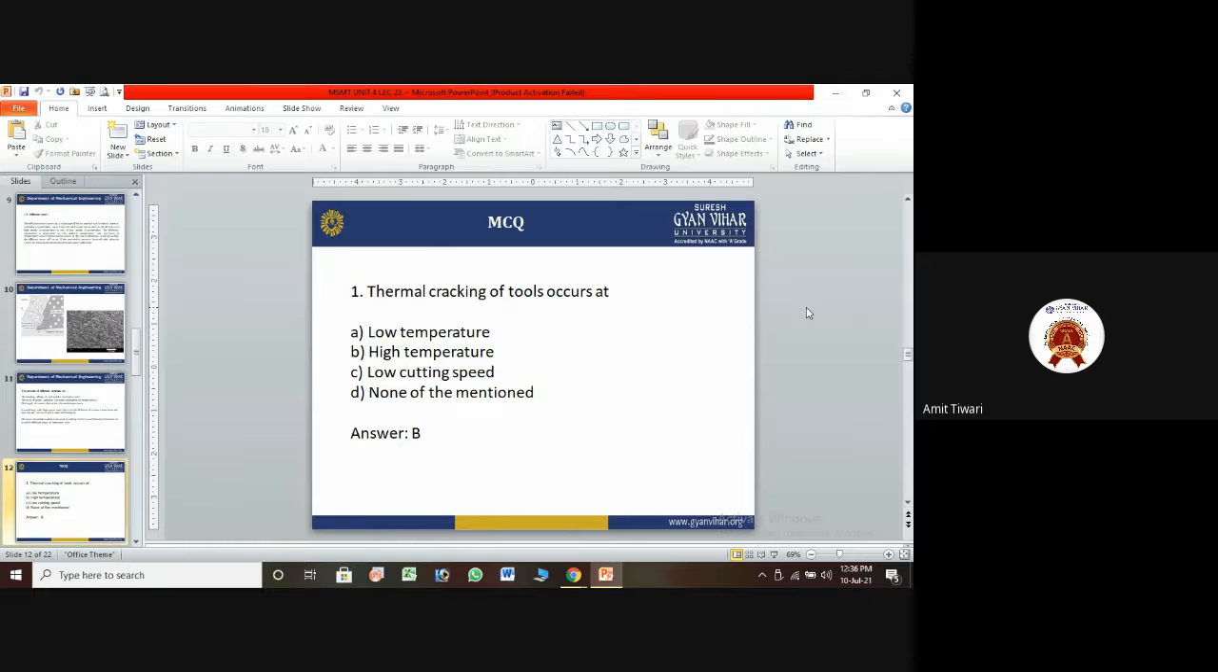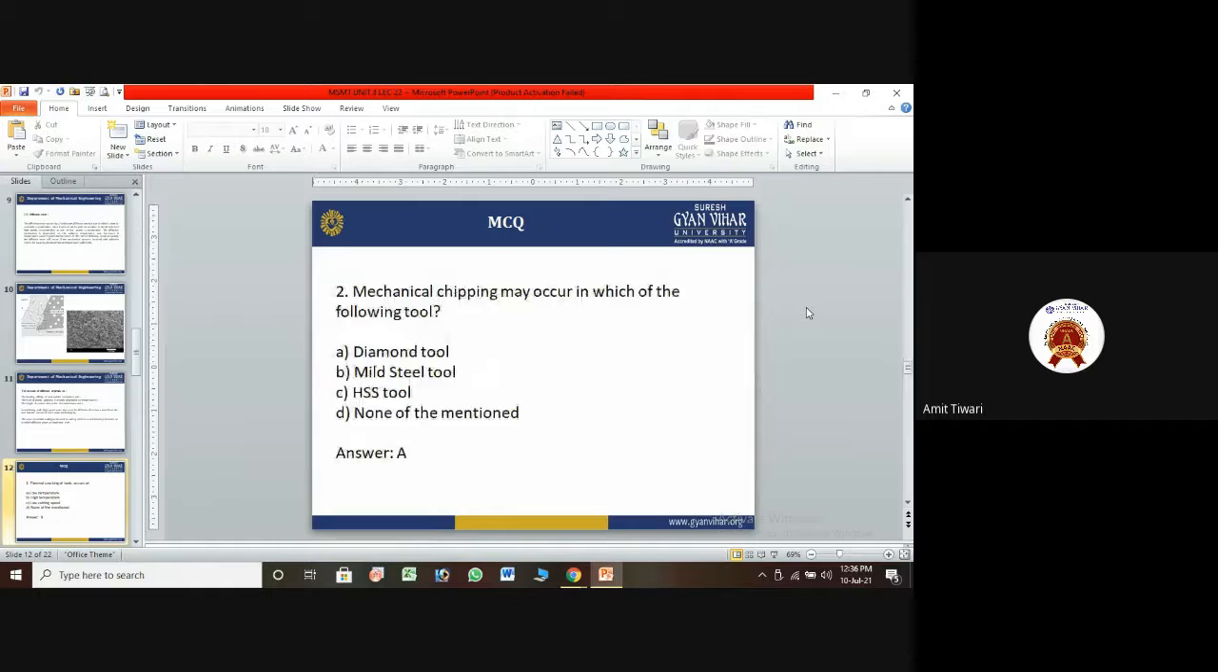So that high temperature region is responsible for this thermal cracking. Second, mechanical chipping may occur in which of the following tools? The options are A, diamond tool; B, mild steel tool; C, high speed steel tool; and D, none of the mentioned. The correct answer is A, the diamond tool. Mechanical chipping may occur in the tool having good strength, that is, the diamond tool.